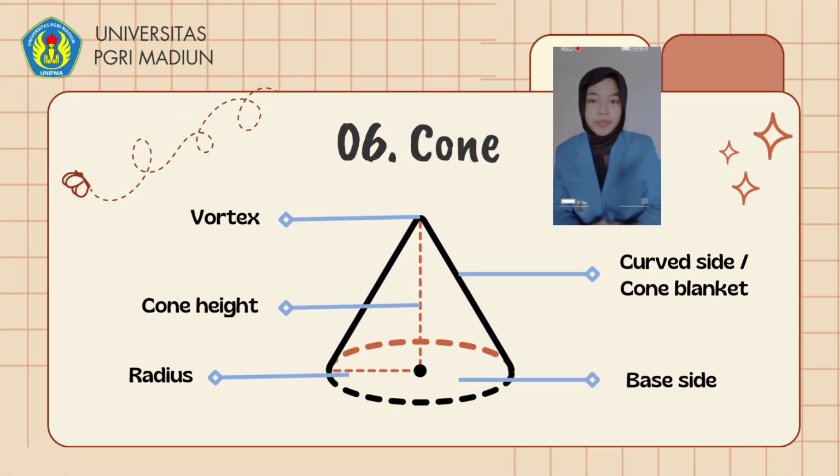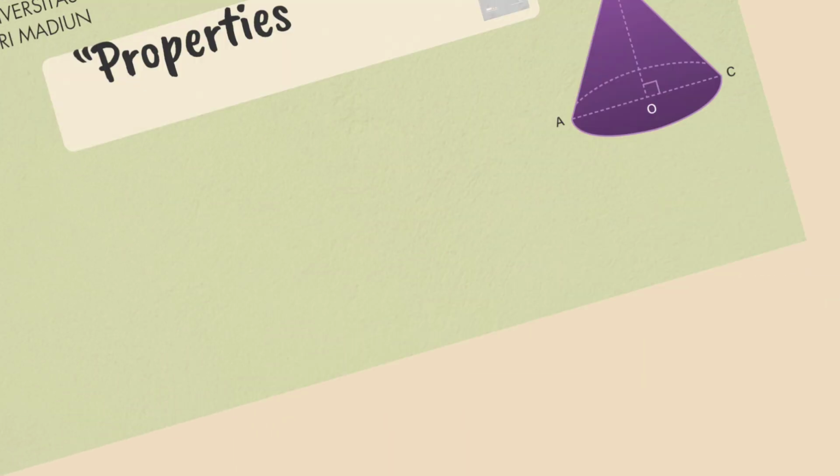Next, cone. A cone is a space bounded by a circular base and a curved side. The curved side is a blanket that tapers toward the top. The top of it is pointed or tapers.